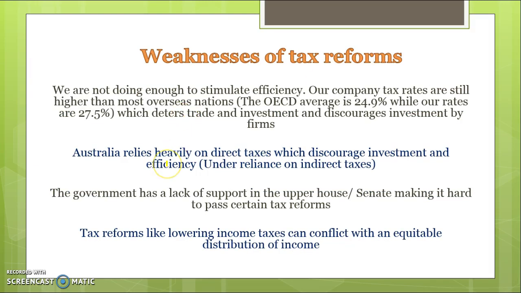In terms of weaknesses of taxation reforms, some of the things I'll be focusing on, and I'll be elaborating on these points, is that our company tax rates are still high, much above the OECD average of 24.9%. So the 27.5% is too high to be significantly increasing the amount of trade and investment. Foreign investment, companies overseas aren't investing in Australia very prevalently because we've still got those high rates compared to a lot of our Asian neighbours in particular. That's one potential weakness because that will lead to a lack of jobs because of the lack of foreign investment.